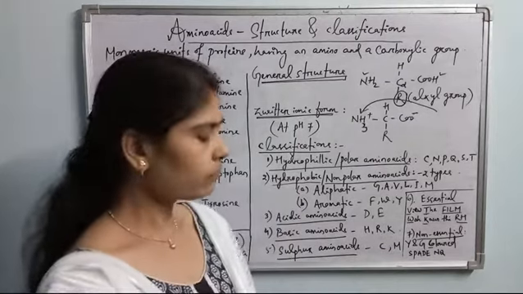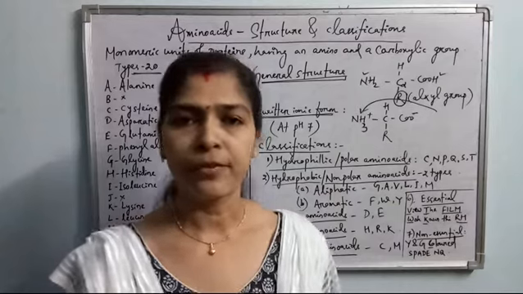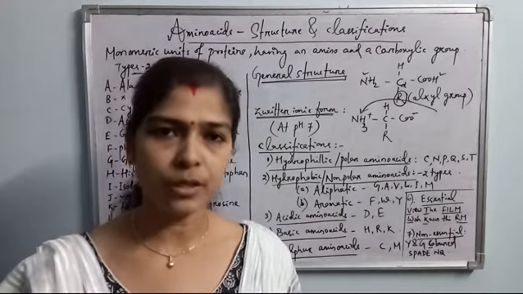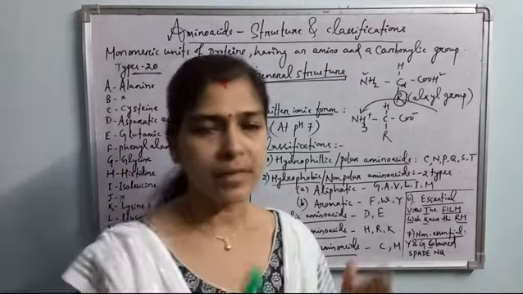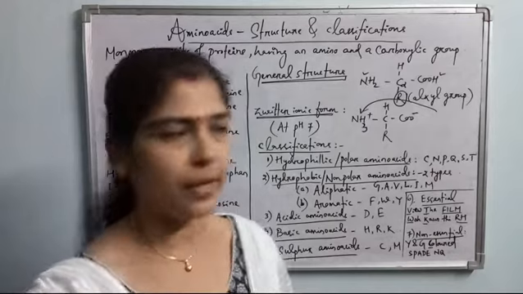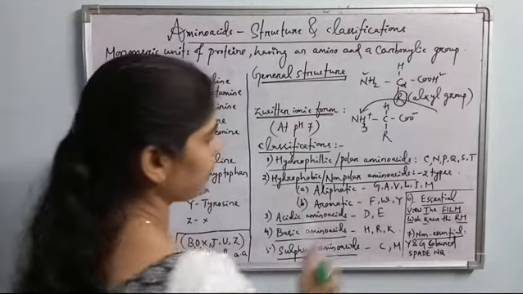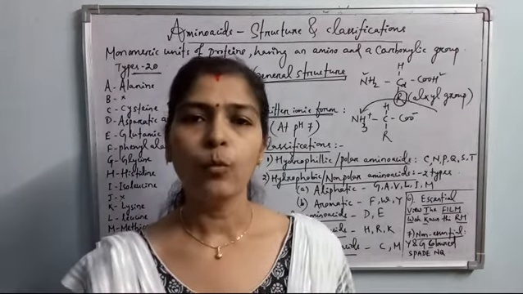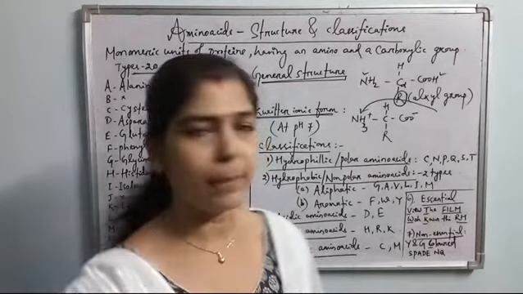Okay. Then come to the classification. How are these amino acids classified? I have told you that basing upon the alkyl group or the side chain structure, the amino acids react differently, and basing upon the alkyl group only, they are classified. See here, first we will discuss the hydrophilic or polar amino acids. Hydro means water, philic means loving. These are water reacting amino acids or polar amino acids.